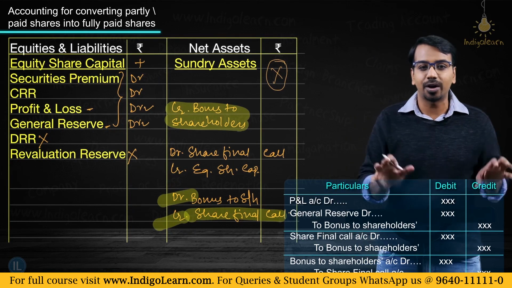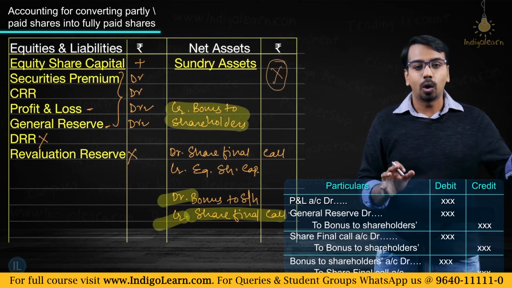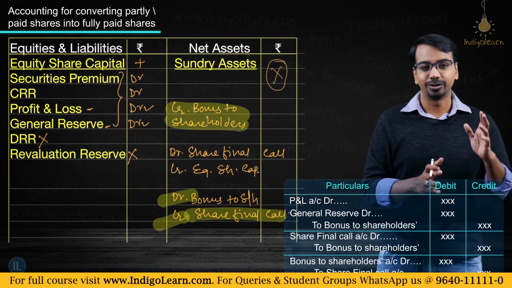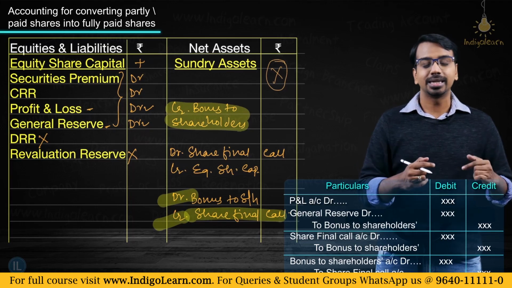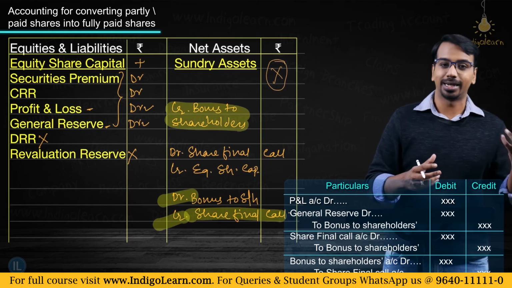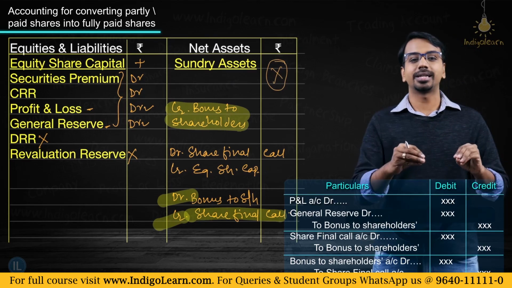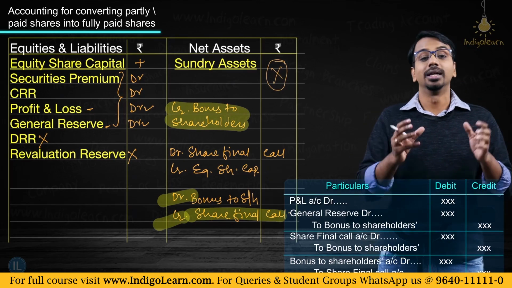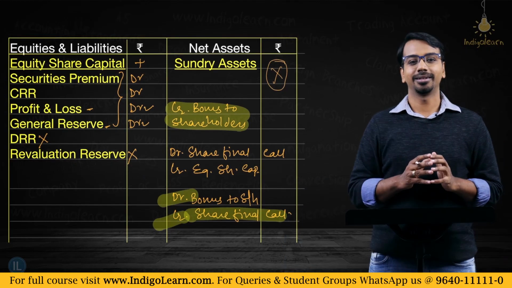This is the logic of entries that will flow in all the problems that we will be dealing with in this chapter. We'll take problems and we'll see what is the order of utilization of balances, what is the amount of bonus issue that can be made, and how do we understand the ratio of bonus issue. Even that we will understand.